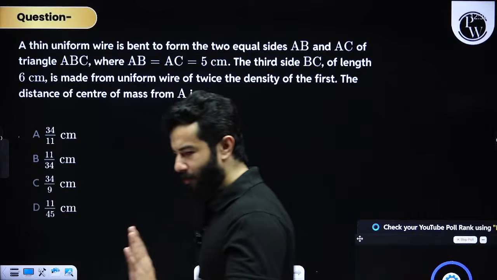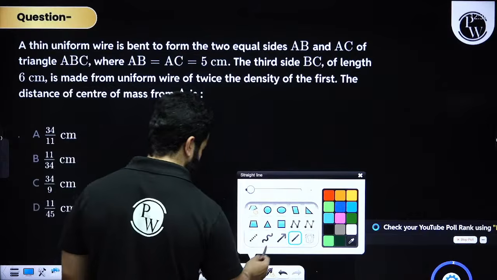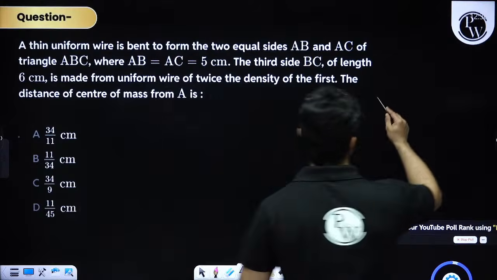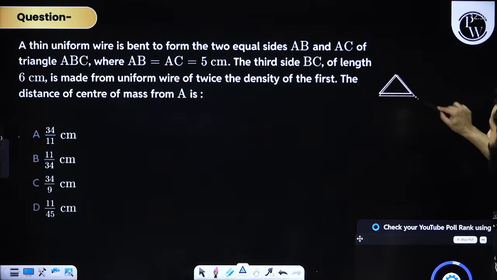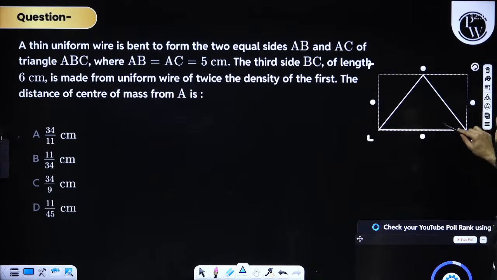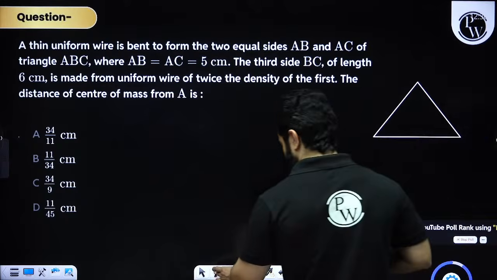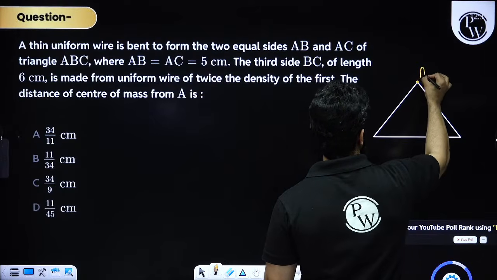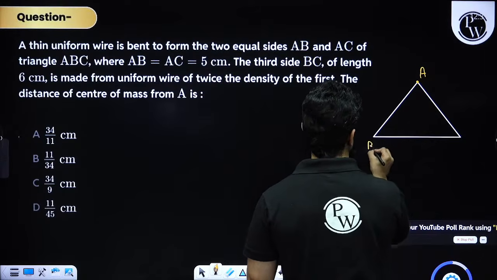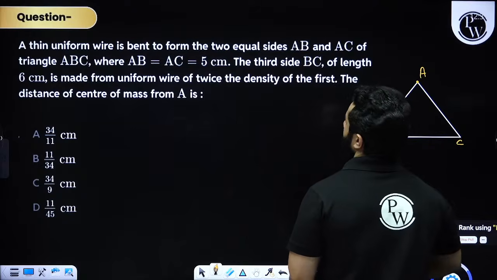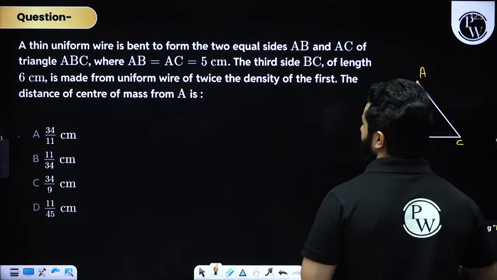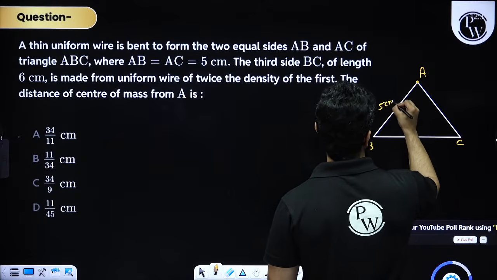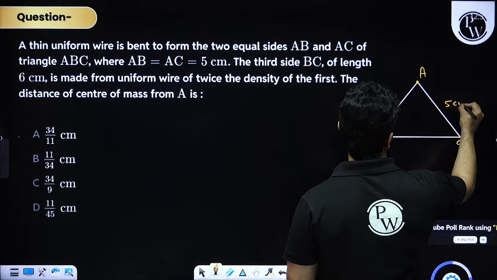I'm going to help you with the diagram. See, the question is basically saying you have got a triangle like this, right? And we have got this as point A, point B and C. So AB and AC are the same, that is 5 centimeters. So this is 5 centimeter, this is 5 centimeter. Clear?